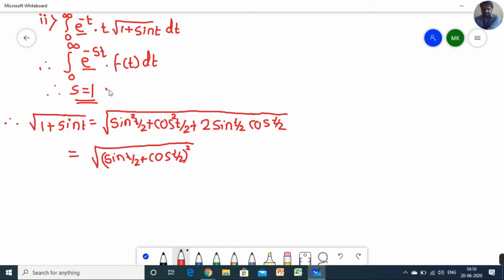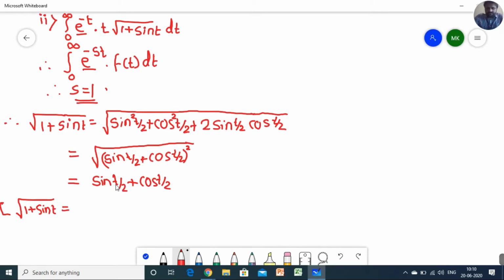Now we can remove this square root by this square. So you will get sine of t by 2 plus cos of t by 2. Now we have to calculate the Laplace of under root of 1 plus sine t, which is equal to, now what is the Laplace of sine t by 2?